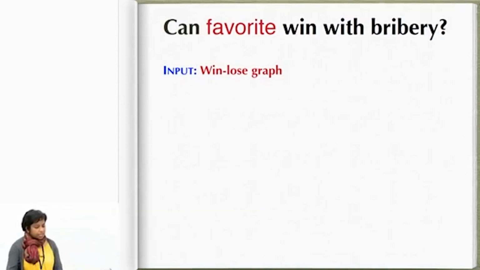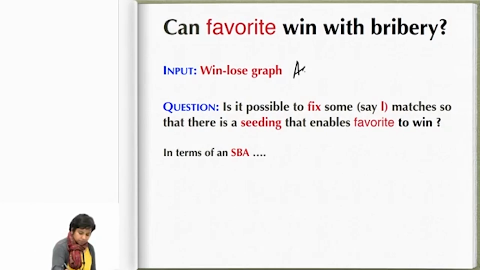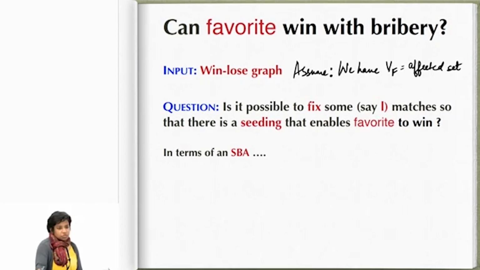So the input is the win-lose graph, and the input also comes with the value L, and we are asking whether there exists a seeding that would enable the favorite player to win. Here also we assume that we have the affected set, you remember, the players that are participating in those upset matches.